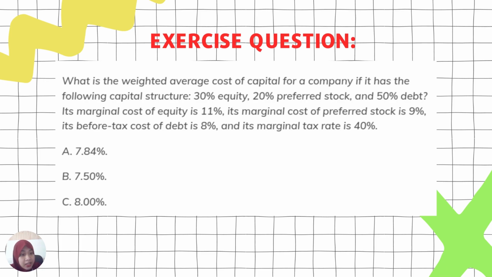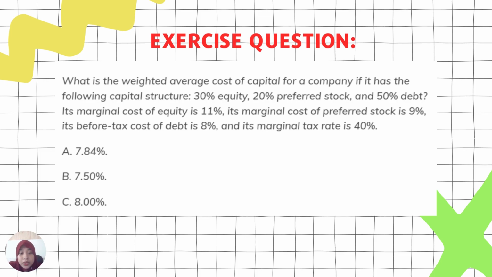So let's have an exercise question. I included one question for this. In this exercise question, what is the weighted average cost of capital for a company if it has the following capital structure: 30% equity, 20% preferred stock, and 50% debt? Its marginal cost of equity is 11%. Its marginal cost of preferred stock is 9%, and its before tax cost of debt is 8%. So what is our WACC?